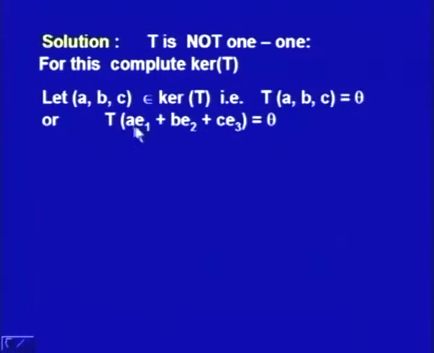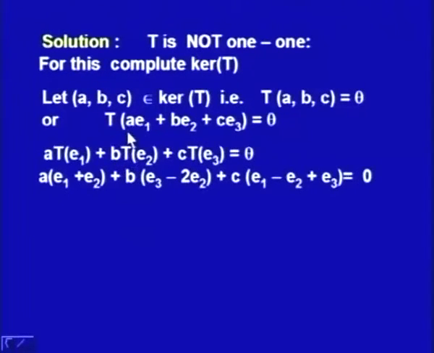So T of A E1 plus B E2 plus C E3 is equal to theta, and we know that T is a linear transformation. So we can write it as A times T of E1 plus B times T of E2 plus C times T of E3 is equal to theta, and then we will make use of the definition of T1, T2, T3 which has been given to us.